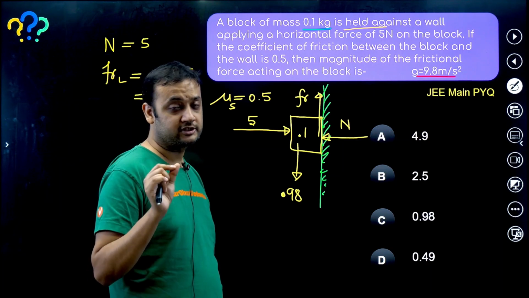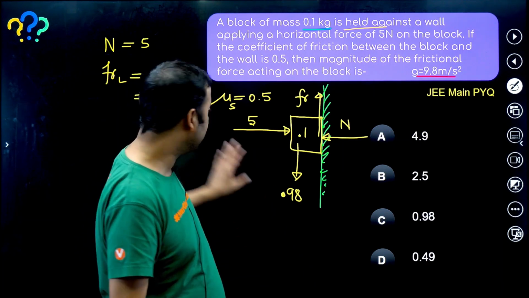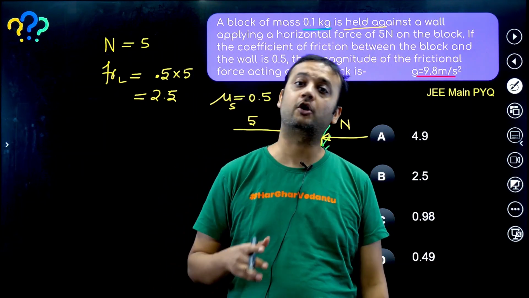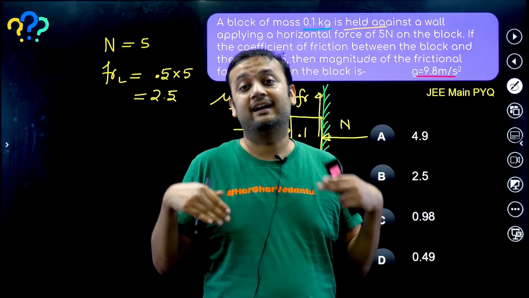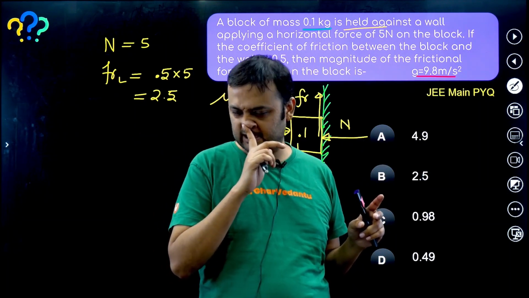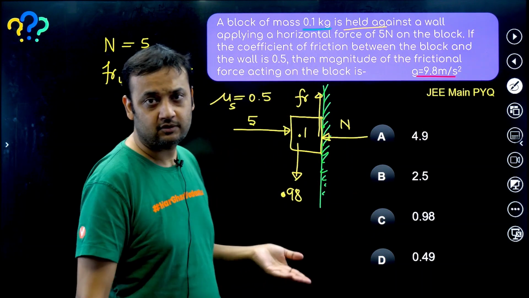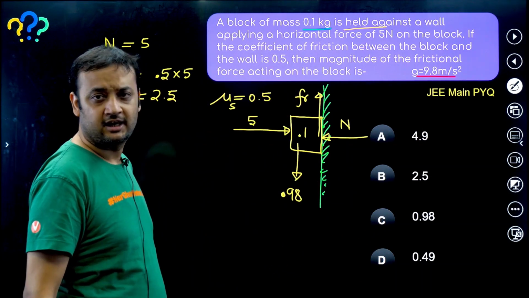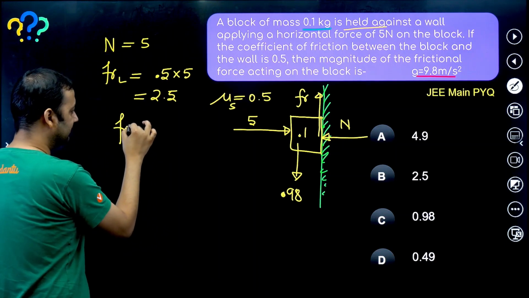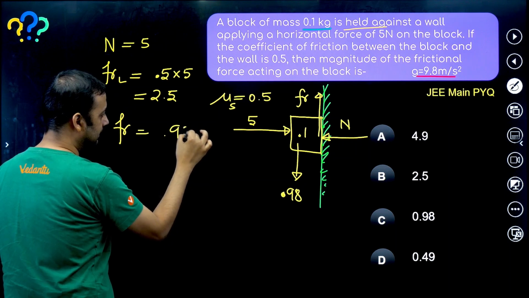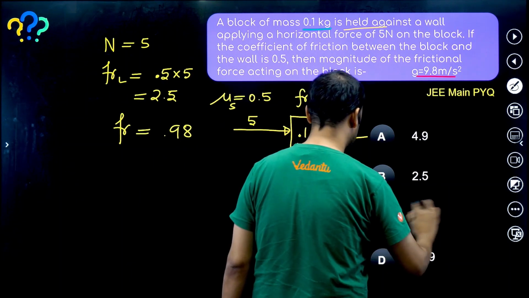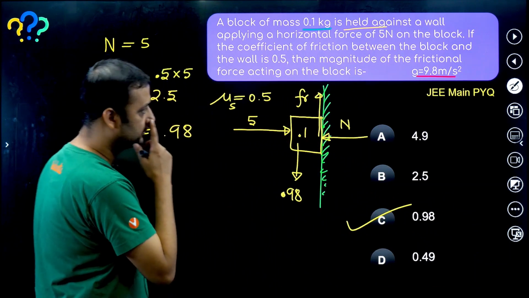So try to think about static friction. Although the static friction available is 2.5, the actual requirement is just 0.98. We don't need 2.5. So we can say that the friction value will actually be equal to 0.98 newton, not 2.5 newton. So option C will be the correct answer for this question.